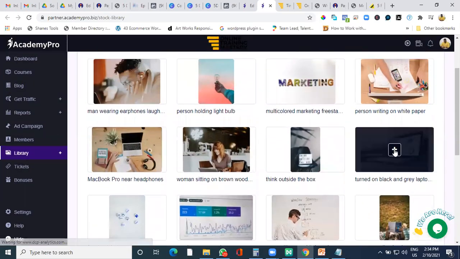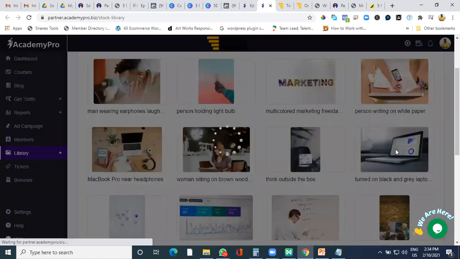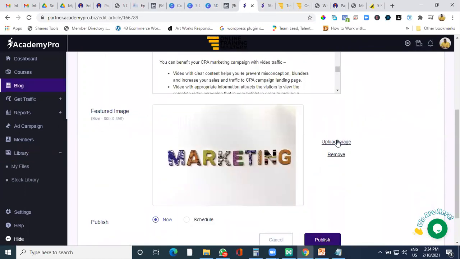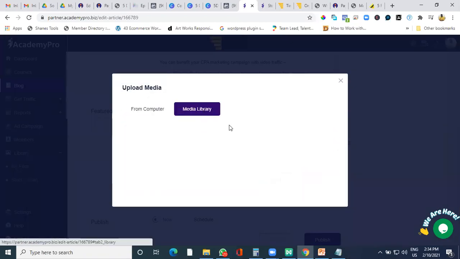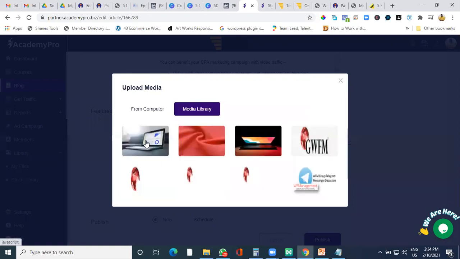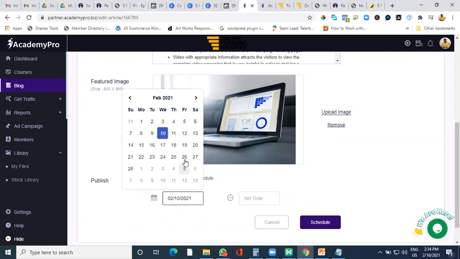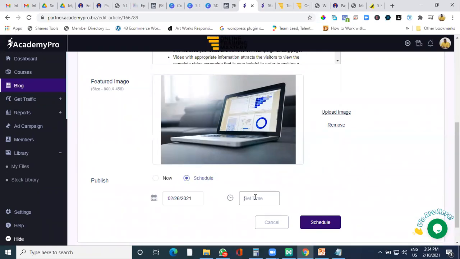Now, for example, you want to add this particular image into your blog, click on this plus sign. As soon as you click on the plus sign, it gets added to your library. And in your blog, you can just click on upload image, media library, and in the media library, the image will automatically come up, and you can select the image and publish it over there. See, the image came up. Now, publishing also, you can publish it immediately, or you can schedule it for a particular date and time. Say for a particular day and particular time, you want to automatically publish this blog on your website, it will do it.